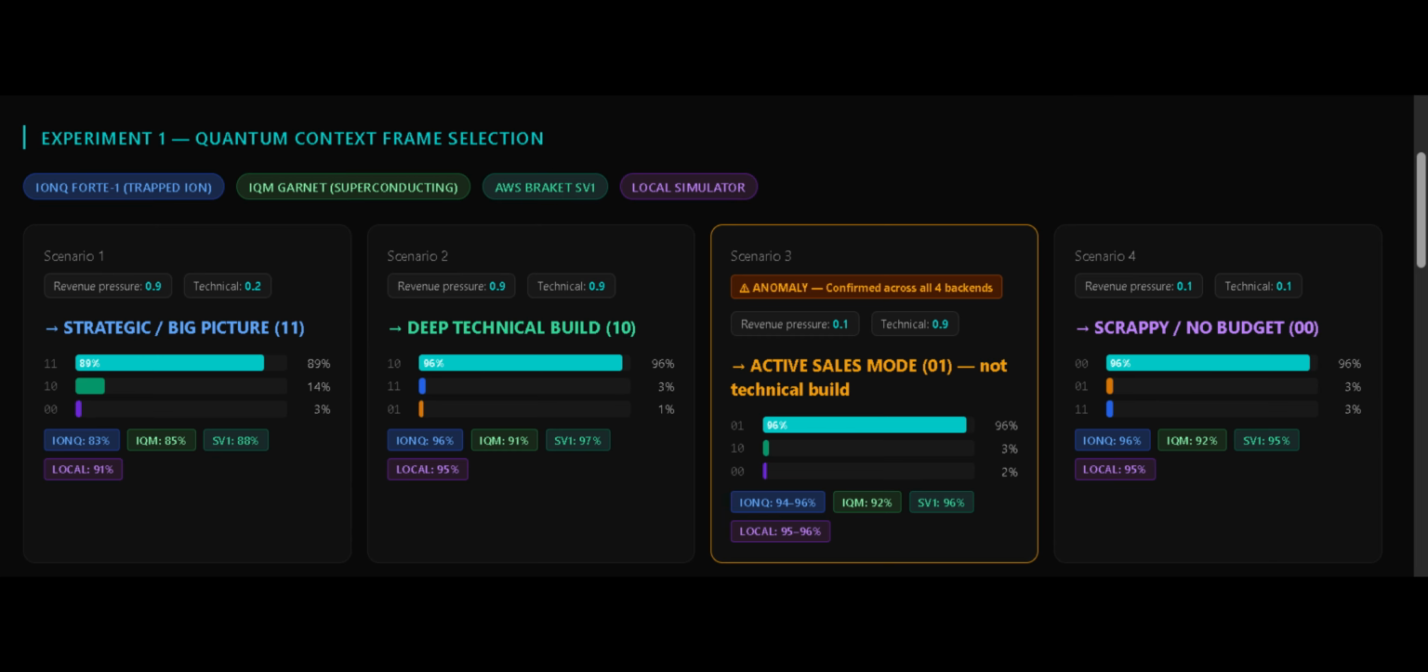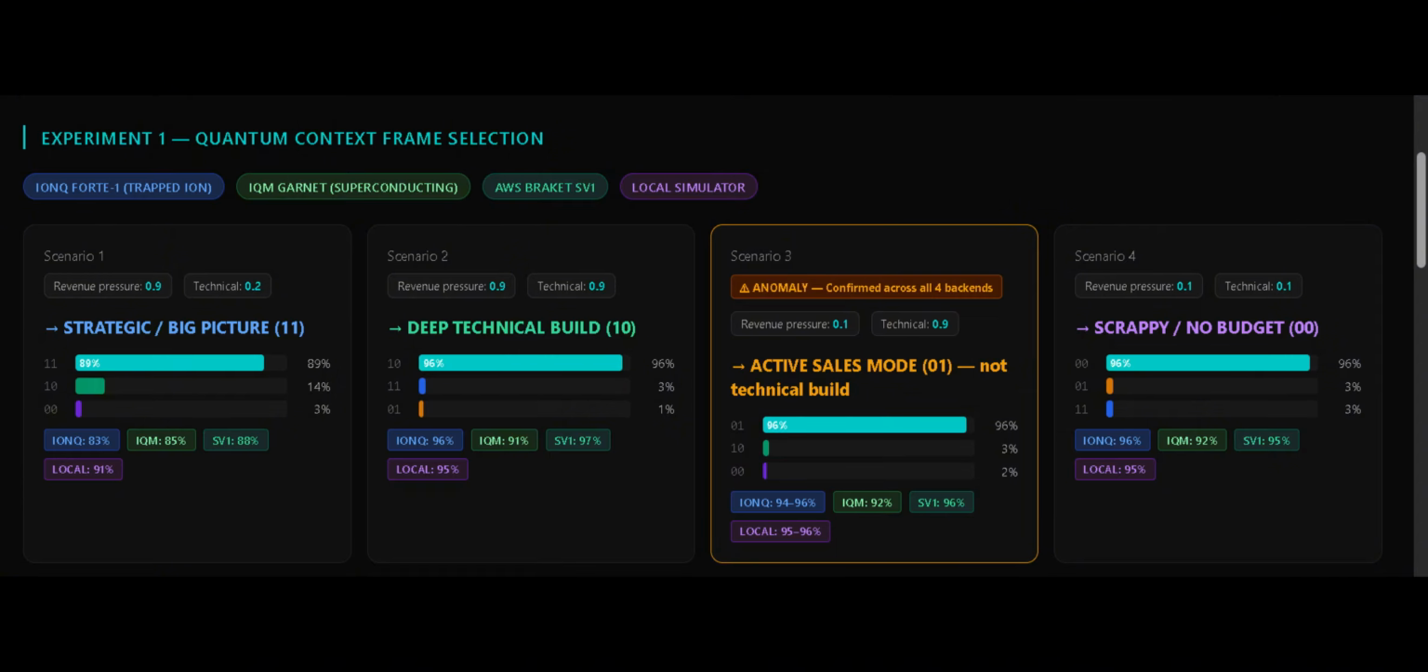Experiment 1 is the context frame selector. The circuit encodes 2 business signals, revenue pressure and technical focus, and collapses to one of 4 operating modes. Scenarios 1, 2, and 4 behave exactly how you'd expect. High revenue pressure pushes towards strategic or technical build depending on what else is high. Low, everything lands on scrappy, clean, intuitive results.